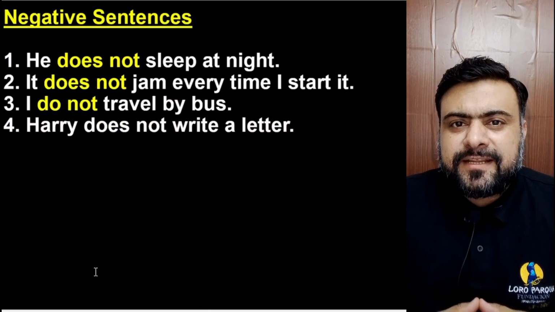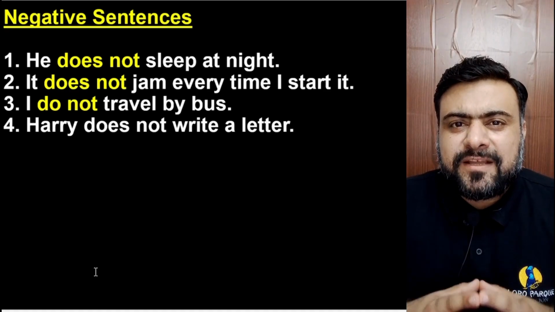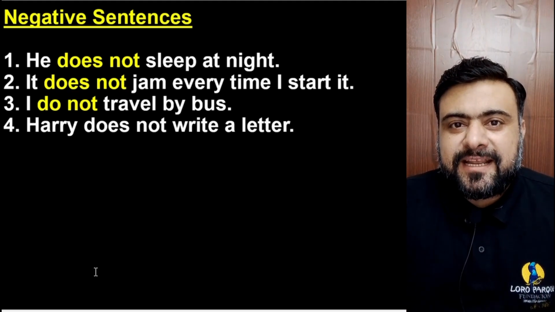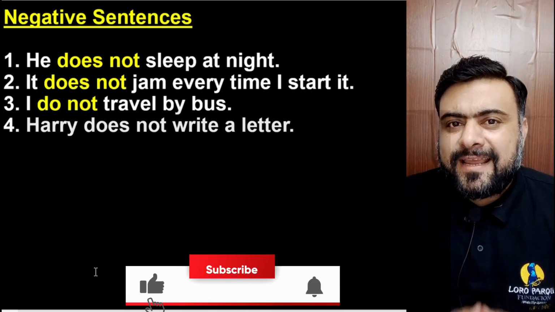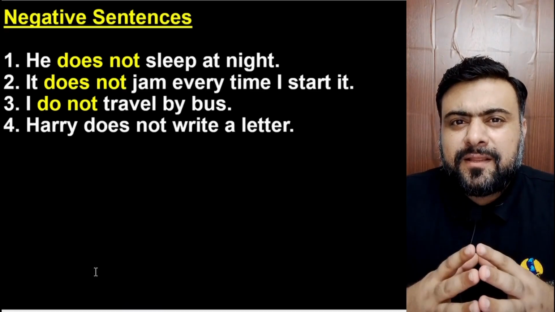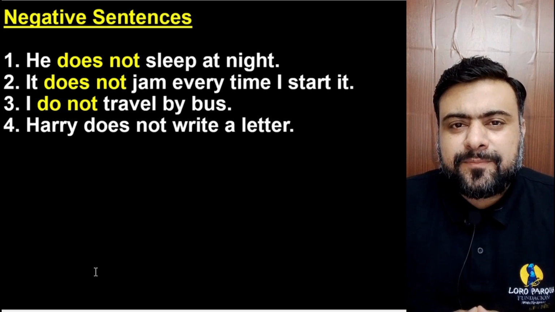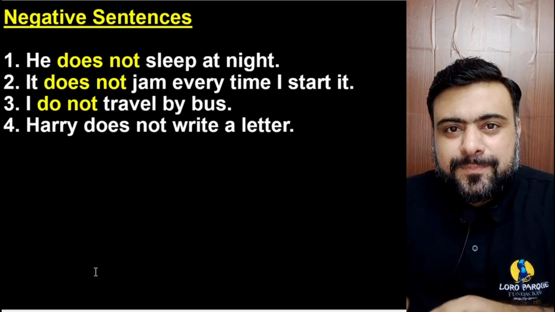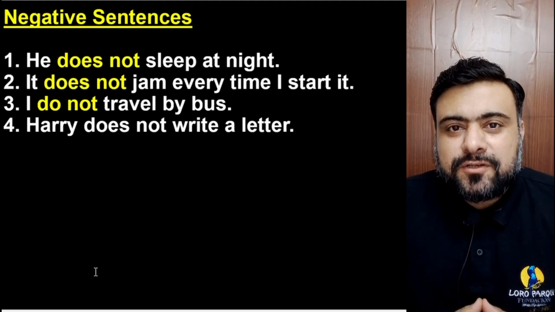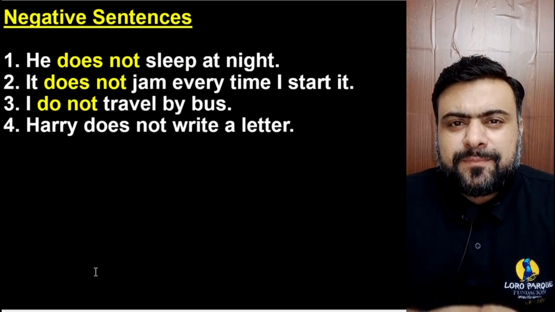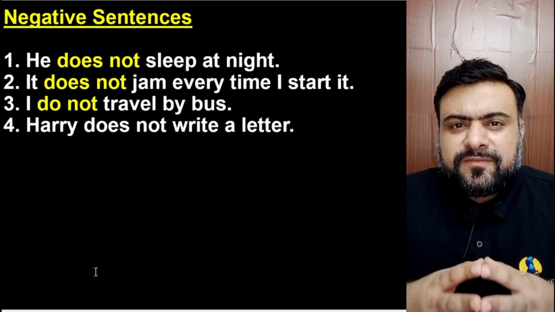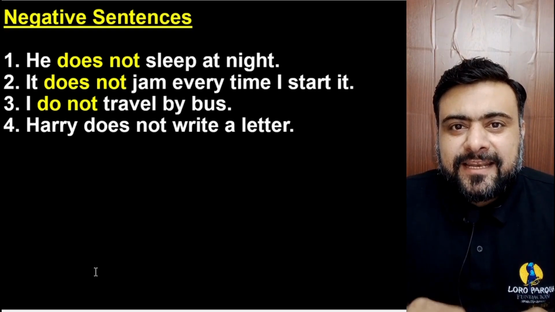How do we make the negative sentences of the simple present tense or the present indefinite tense? We simply add do not or does not between the subject and the first form of the verb. Then you have got the negative of the sentence. For example, the affirmative, the positive sentence of the simple present tense is he sleeps at night. So between he and sleeps, we add doesn't, does not. So it becomes he does not sleep at night. You must have noticed something, that in the positive of the present indefinite or the simple present tense, the first form of the verb in this sentence has s in it, sleeps.